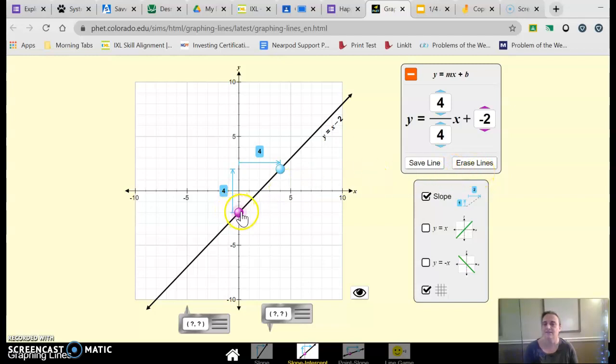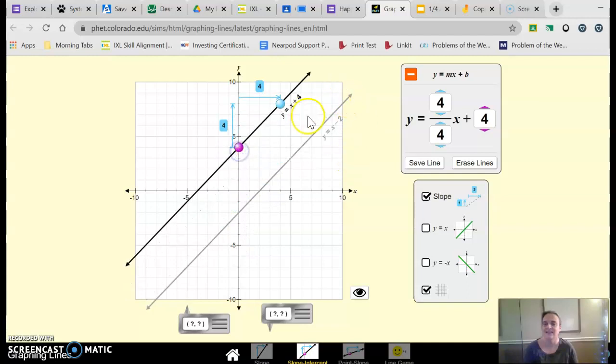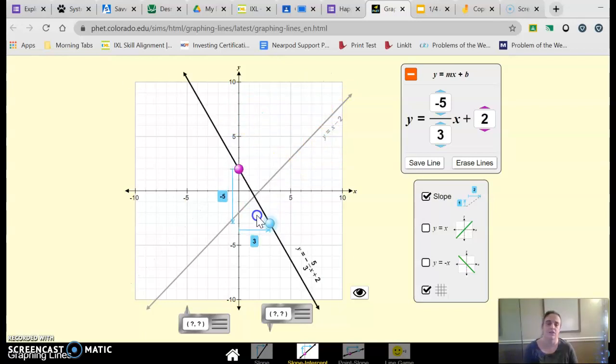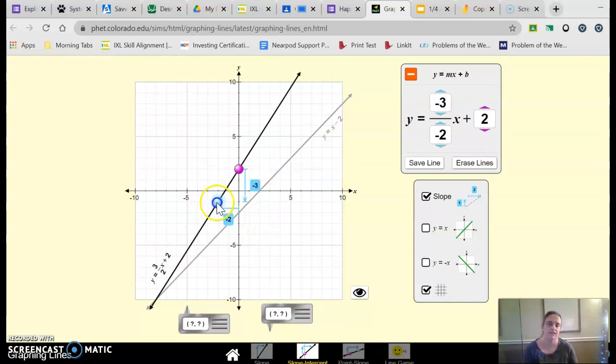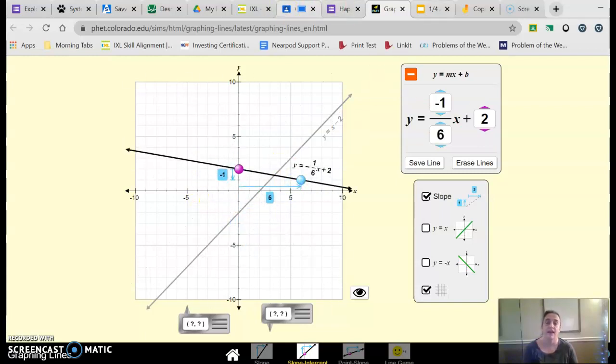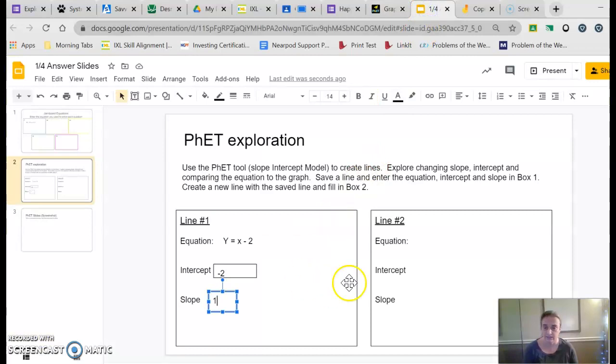But look what happens. Now when I move the black line, it leaves a gray line behind. That original line that I just wrote down, y equals x minus 2, is still there, and I'm able to do all the things I could do before with the black line. Okay, so that is how you would fill out this answer sheet.